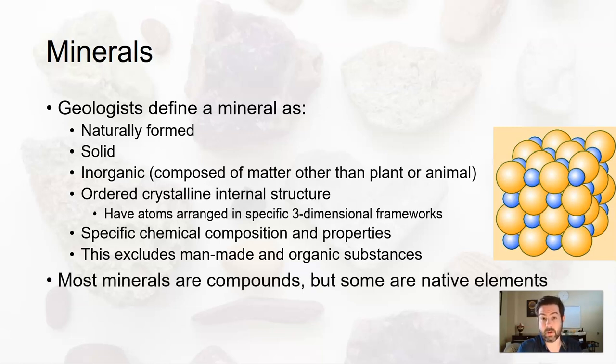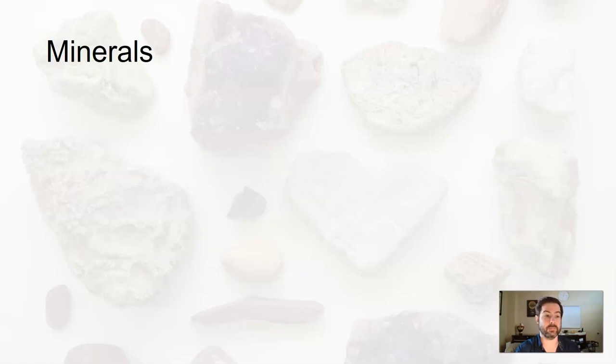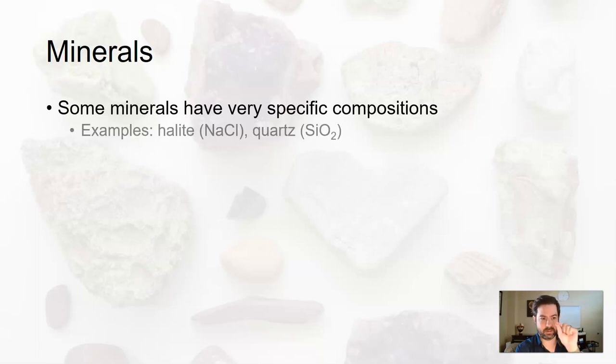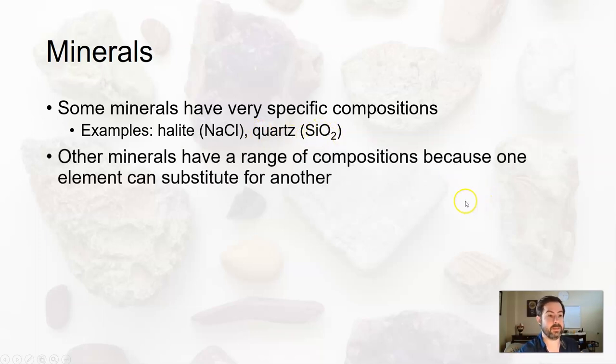Most minerals are compounds, a combination of two or more different elements, but some are native elements. For instance, gold is just gold. It's made up of a bunch of gold atoms. Some minerals have very specific compositions. Again, salt, also known as halite, that's the fancy geology name for it, it will always be sodium chloride. Quartz, one of the most common minerals on and in Earth's crust, will always be one silicon atom and two oxygen atoms, so very specific.